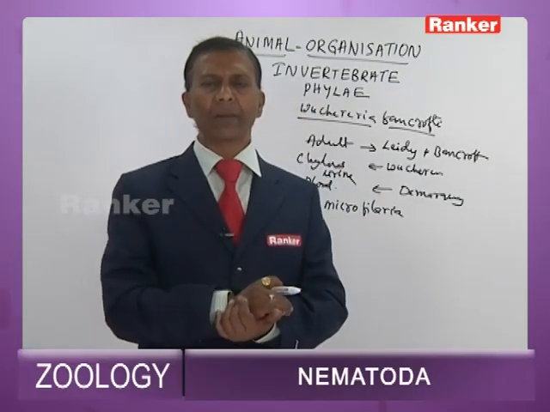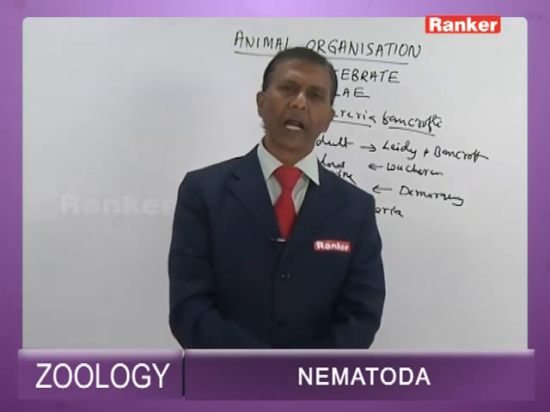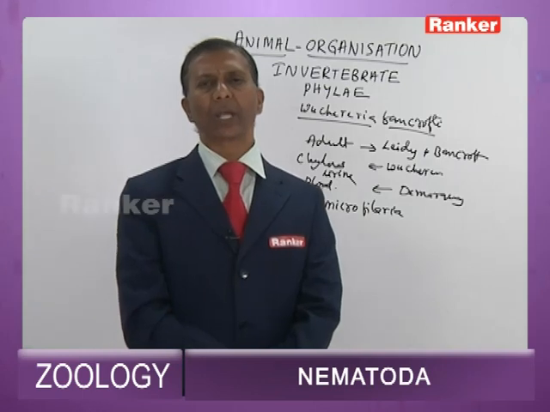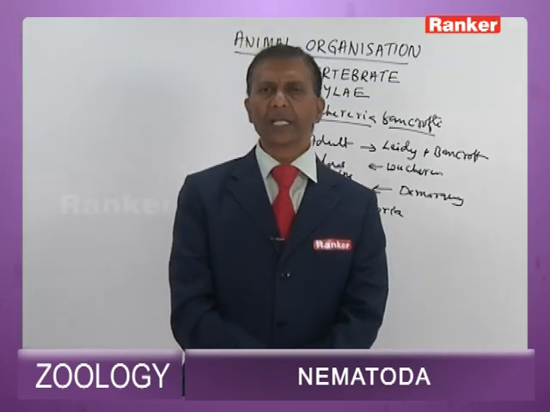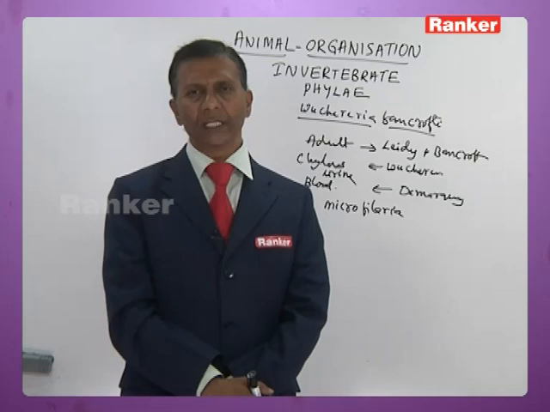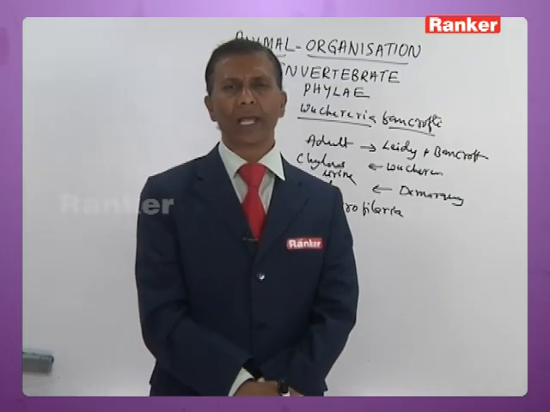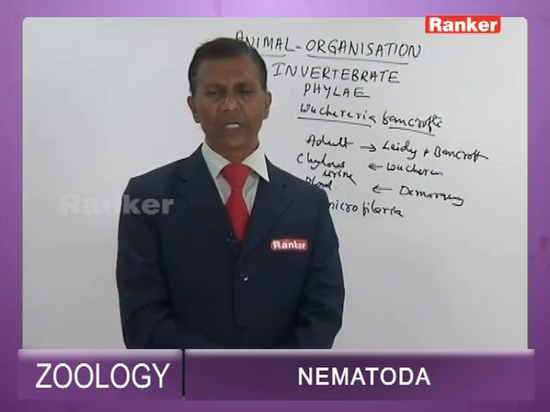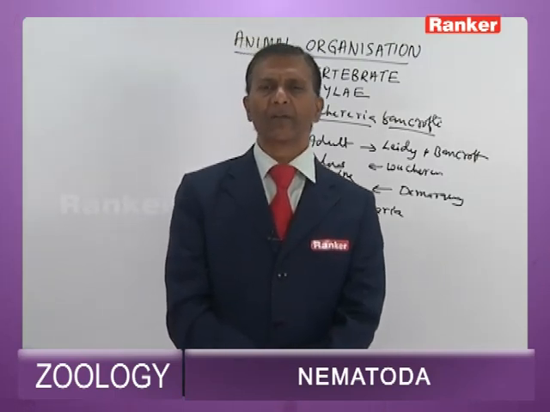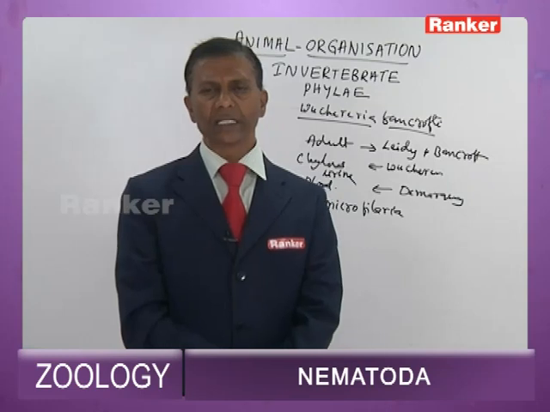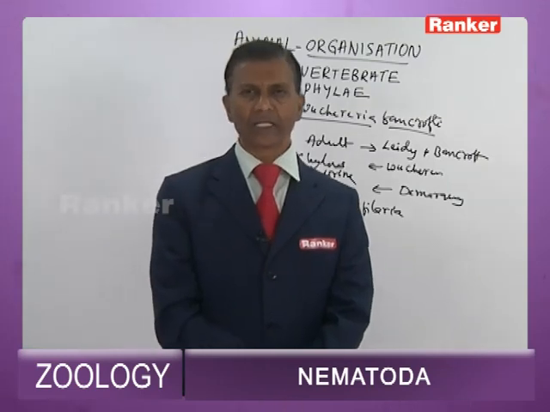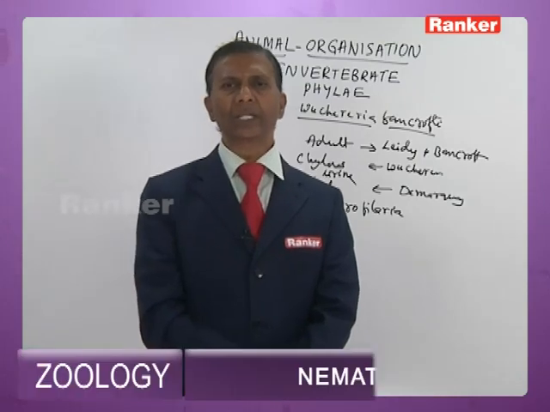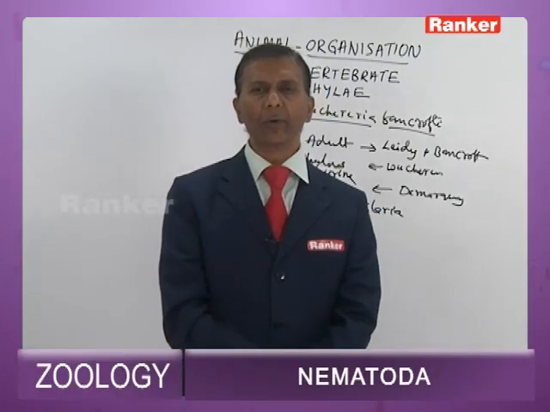On entering the thoracic muscles, the microfilaria transforms into the first stage larva, that is, the sausage-shaped larva. The first stage sausage-shaped larva within the thoracic muscles of the female Culex undergoes 2 moltings to form the third stage. The third stage from the thoracic muscles reaches the salivary glands of the female Culex, and now waits for an opportunity to enter man. So the third stage larva is infective to man.